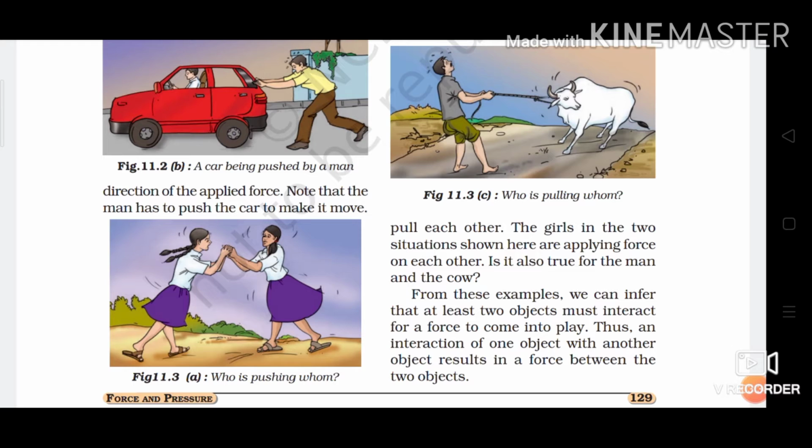Of course. From these examples we can infer that at least 2 objects must interact for a force to come into play. Thus, an interaction of an object with another object results in a force between the 2 objects. Without interaction, you cannot move any object. Without push or pull, you cannot change the direction of an object. So, for force to come into the picture, interaction must be there between 2 objects.